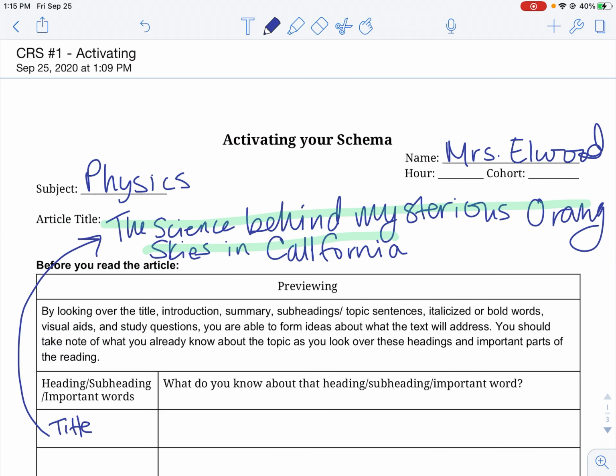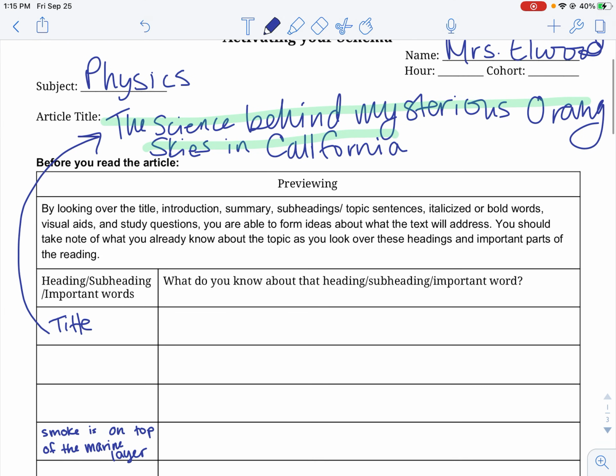Now that I've pulled my titles and headings and subtitles out, I don't really need the document right now, and I'm going to just think about the things that come to mind as I look at the title and the subheadings. So first it says the science behind mysterious orange skies in California.